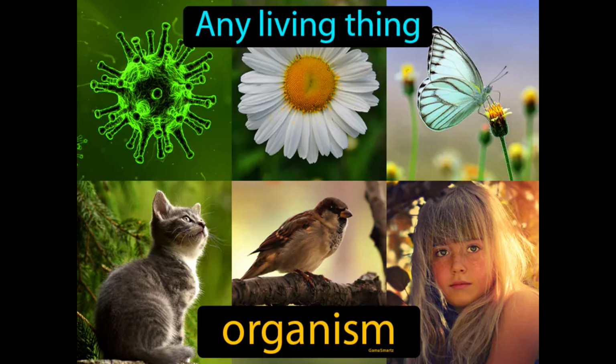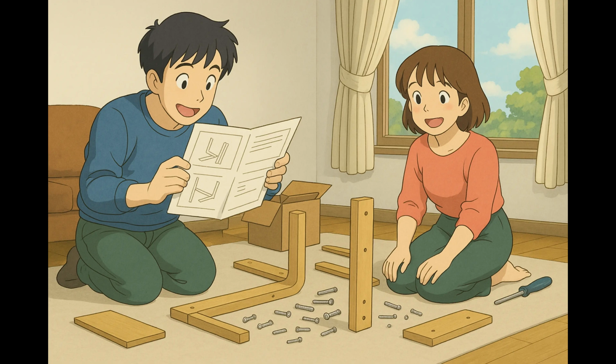Any living thing: organism. An organism is a living entity that can grow, reproduce, and respond to its environment. Imagine trying to assemble a piece of flat-pack furniture without any instructions. Just like each piece of the furniture has a specific place and function, organisms are composed of various parts, such as cells, tissues, and organs, that work together in a coordinated manner to sustain life.